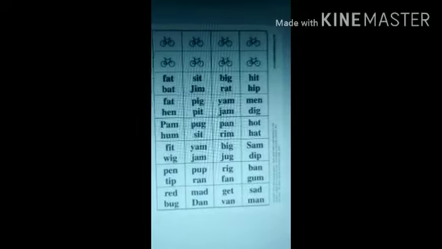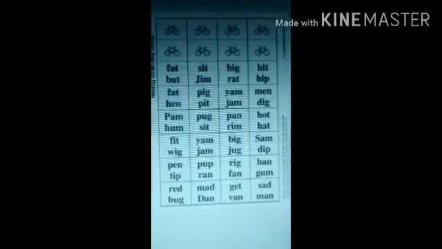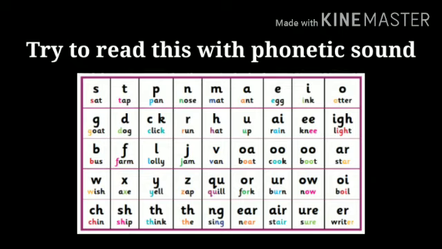That is why it is recommended that the phonic sounds are very much useful for our reading. Try to read this with the phonic sounds. This will help you so much. So, dear listeners, I hope you will understand from this video how we can use phonic sounds, and why we are going to use these sounds for reading, because this is the first skillful recommended part for the reading and learning process. So I hope you will like this.